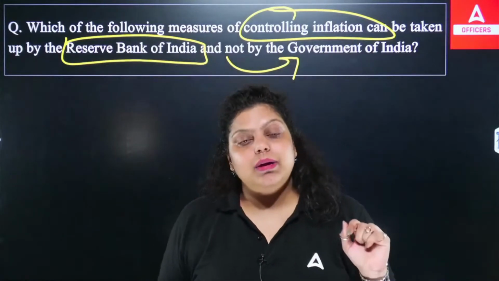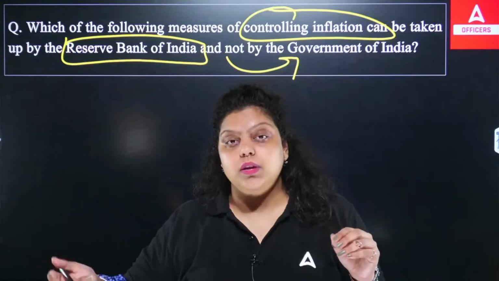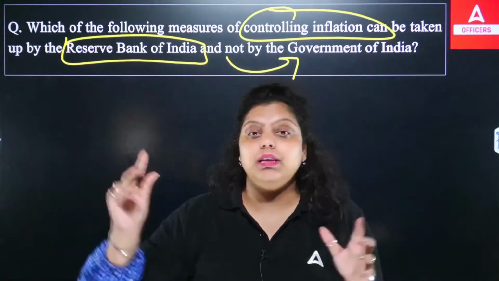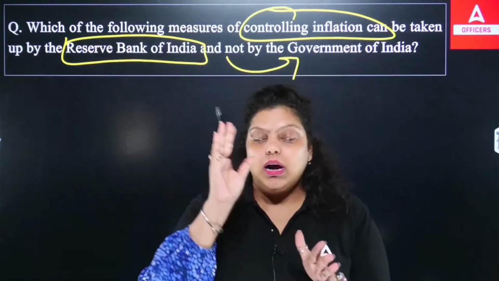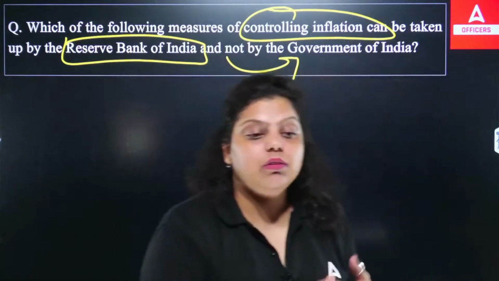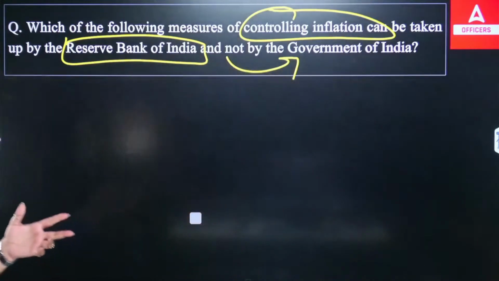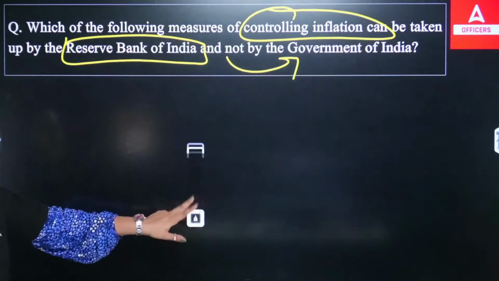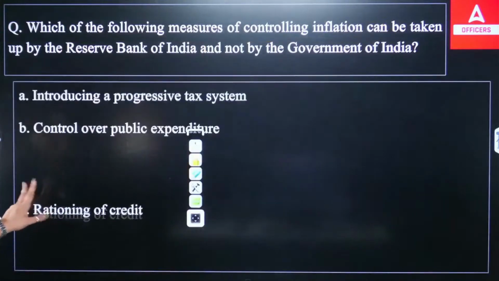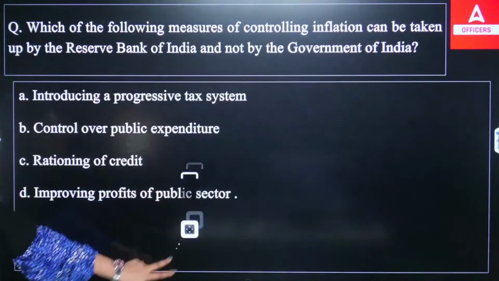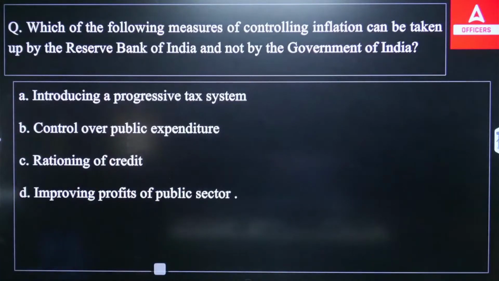The Government of India takes fiscal measures to control the inflation. Similarly, we have foreign trade measures, which help in controlling the inflation. Apart from that, we have other measures in which production will be controlled so that inflation will be controlled. Out of these, you have to tell which of the following controlling methods should be used by RBI.